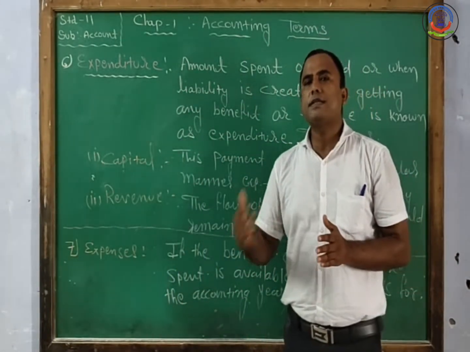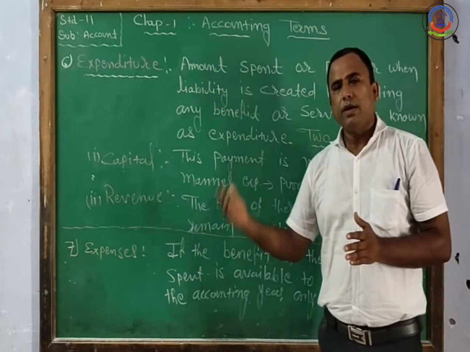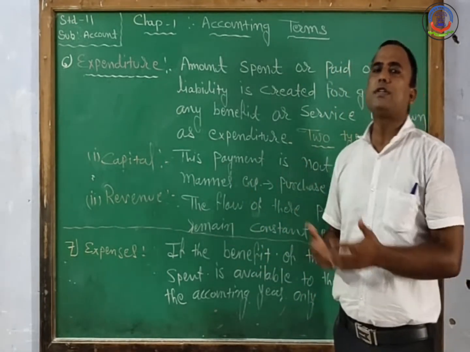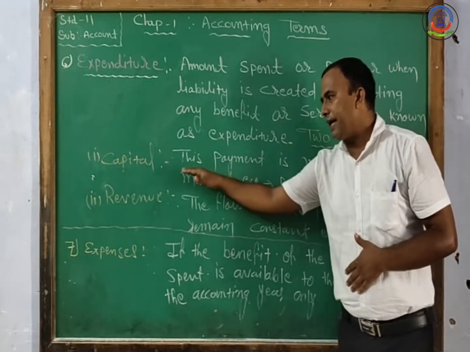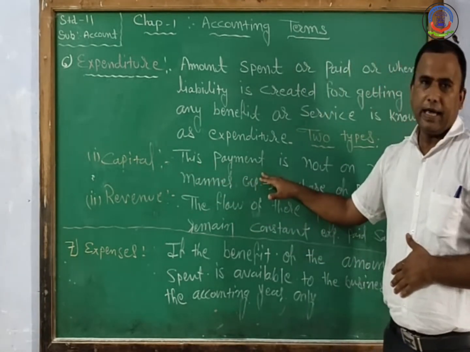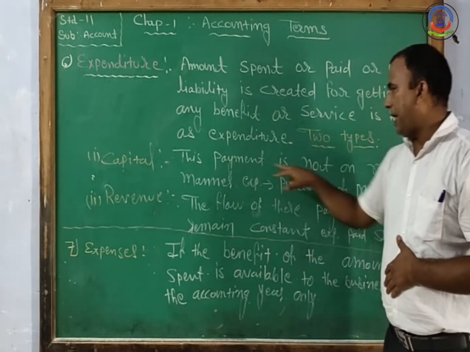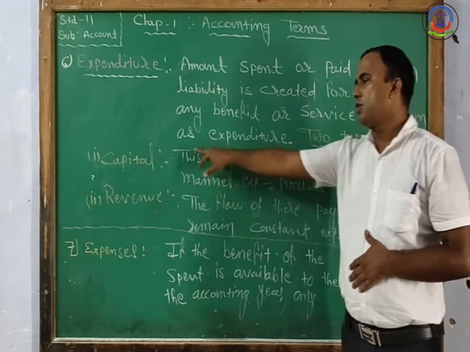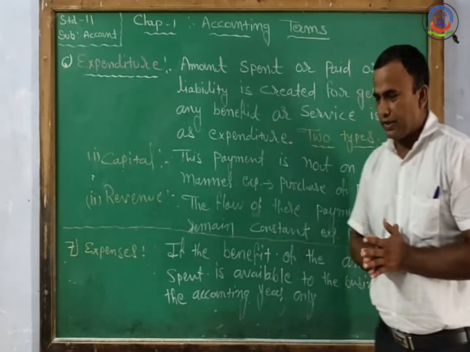Now we do not purchase land every month or every year. So when we purchase these types of fixed assets, that is known as capital expenditure.